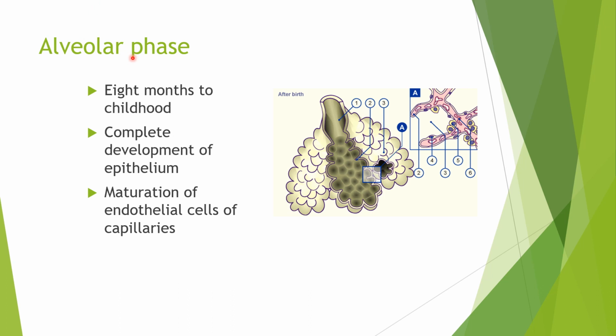Next is the alveolar phase. It starts from 8 months till the early years of childhood. There is complete development of the epithelium and maturation of the endothelial cells of the capillaries. So in this diagram, you can appreciate the Clara cells present over here, and the type 1 and type 2 epithelial cells lining the alveoli. These are smaller capillaries, and in this section you can see a large number of alveoli. This one is the respiratory bronchiole.